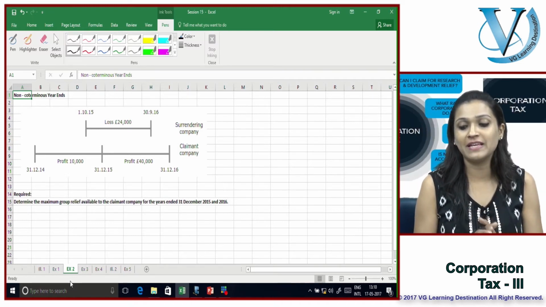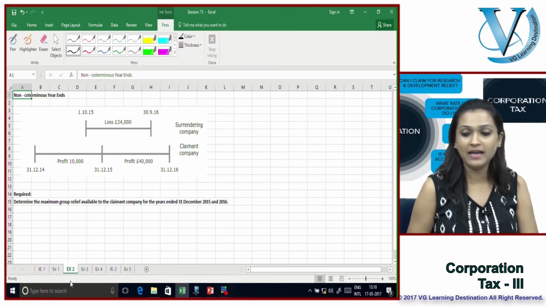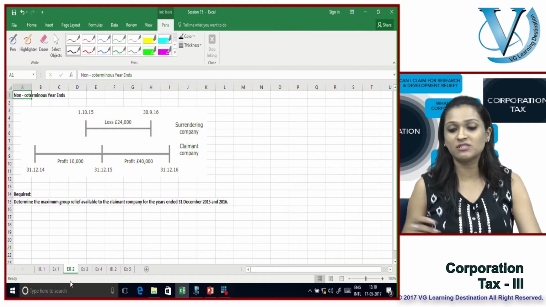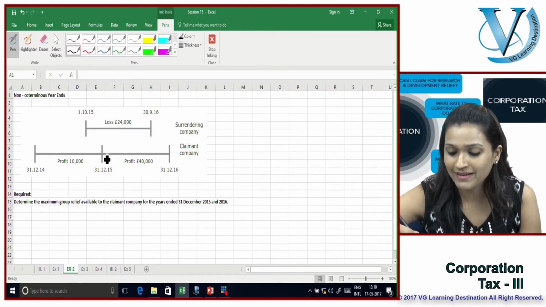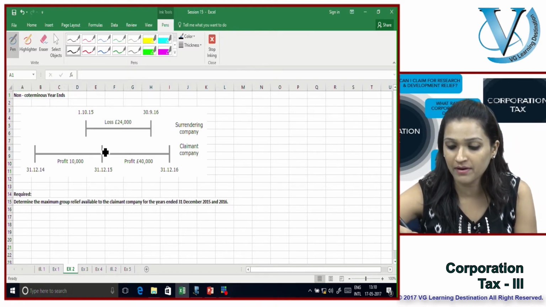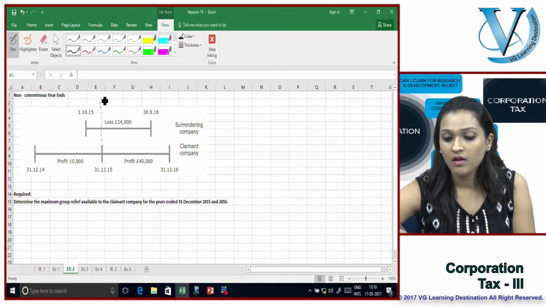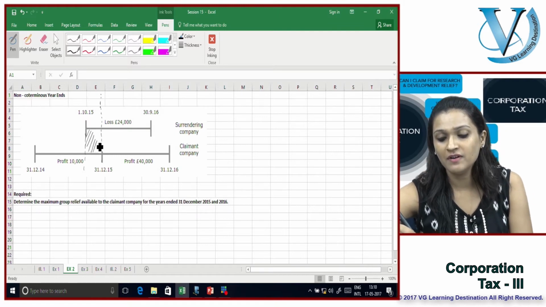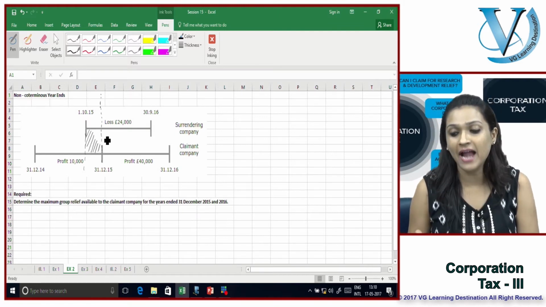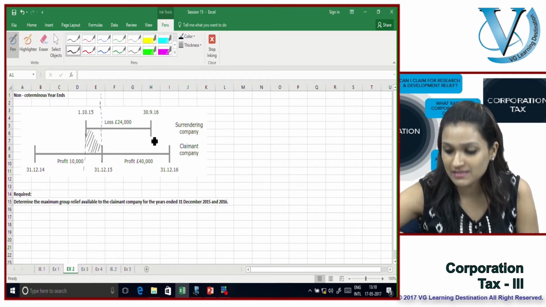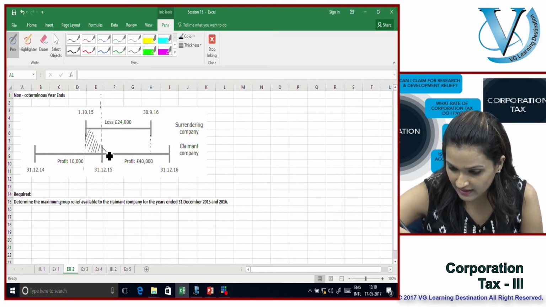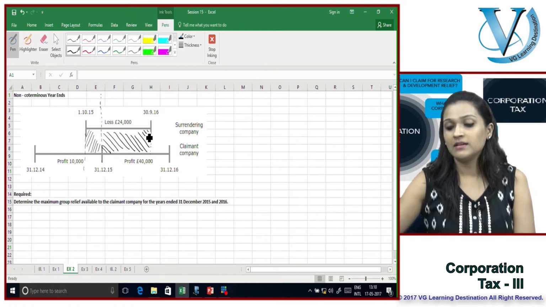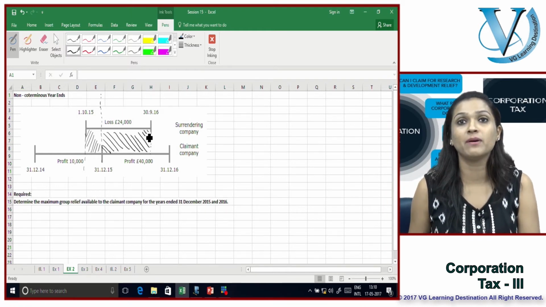So the losses of the entire surrendering company now need to be split into the common time frame, which is October, November, December for the year ended 31st of December 2015, which is 3 months, and then 9 months for the year ended 30th of September 2016.